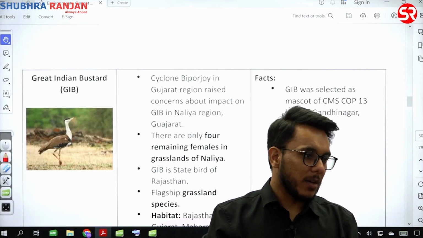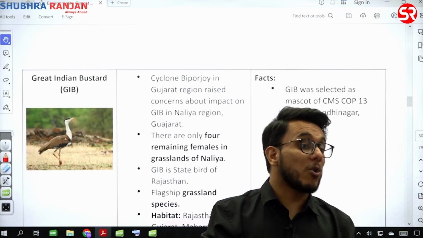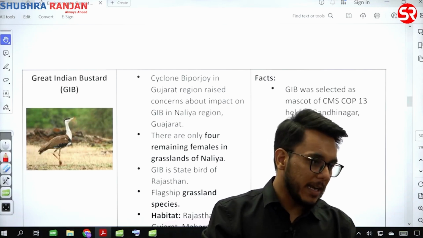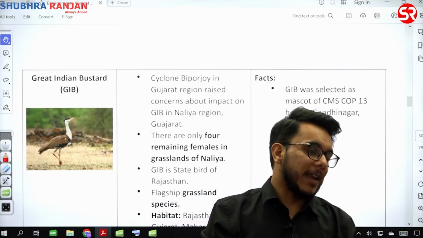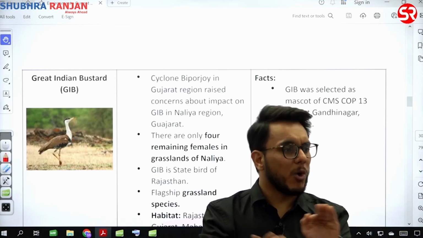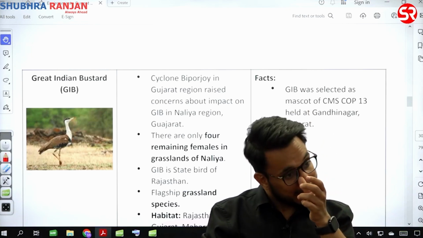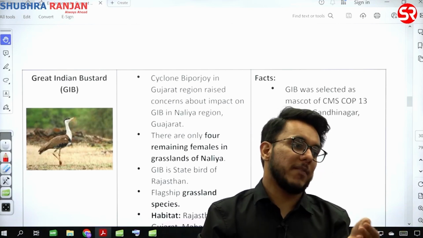Are you getting it or not? So a species which is iconic to a particular habitat, a particular vegetation, a particular area, we often refer to as a flagship species. But बहुत बार ये overlap भी करते हैं. A species can be a flagship as well as keystone.